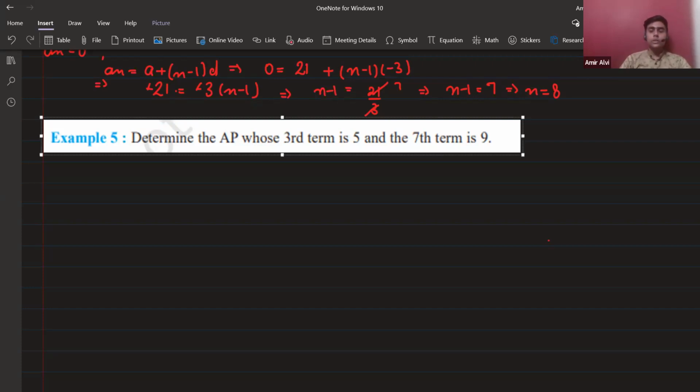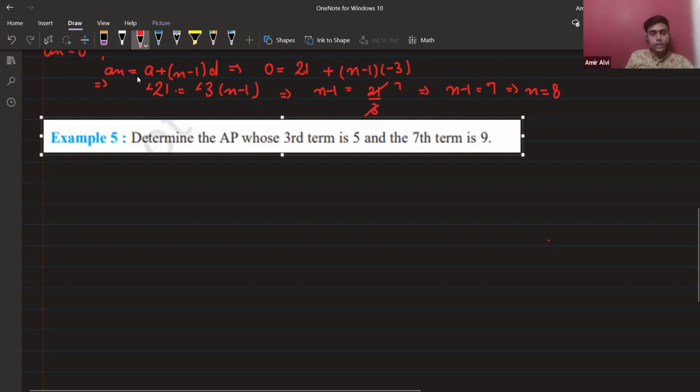Okay. Yes, Karishma got it. Let's solve it together. Determine an AP whose third term is 5 and seventh term is 9. So A7 is given as 9. Clear?